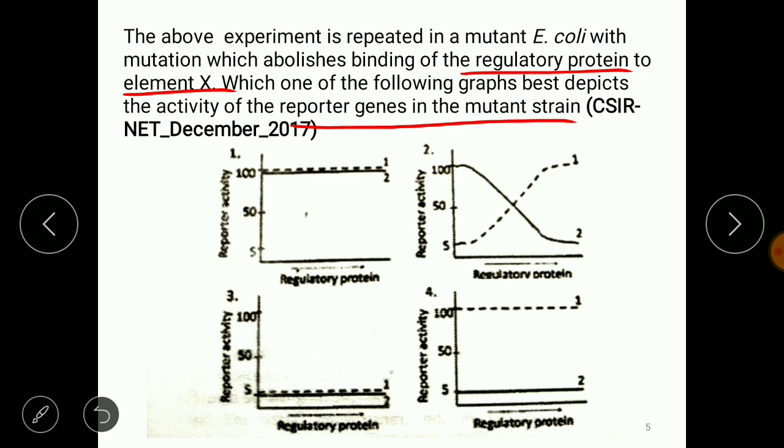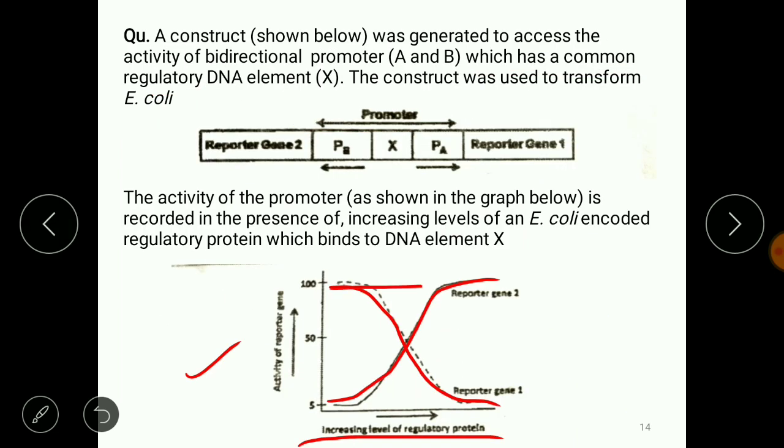So this is very simple, they express linearly then, right? So gene 1 is now independent of the amount of the X, right? So it expresses as it was earlier, and its expression level is like this. I mean, this graph is simply linear, right?